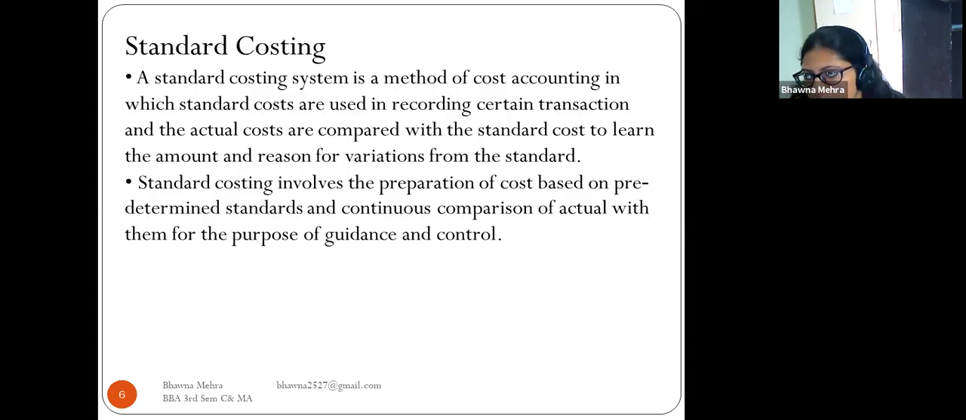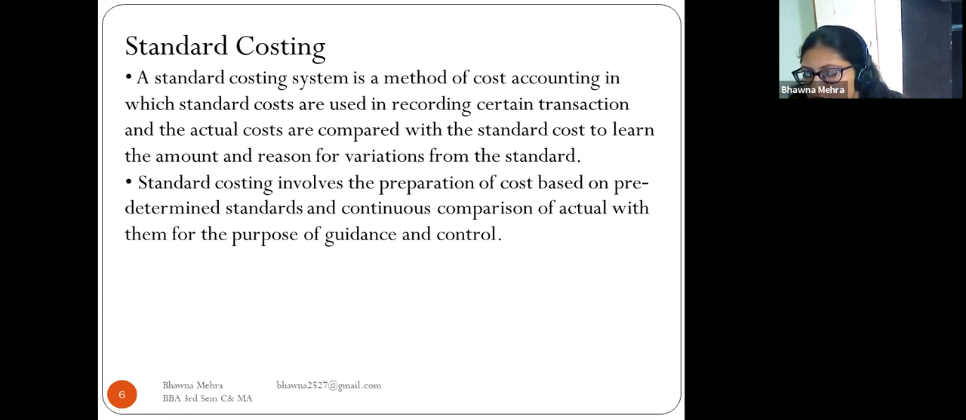A standard costing system is a method of cost accounting in which standard costs are used in recording certain transactions, and the actual costs are compared with the standard cost to learn the amount and reason for variation from the standard. In standard costing, after recording the transactions, we have to compare the actual cost with the standard cost and learn the amount or reason for the variations.